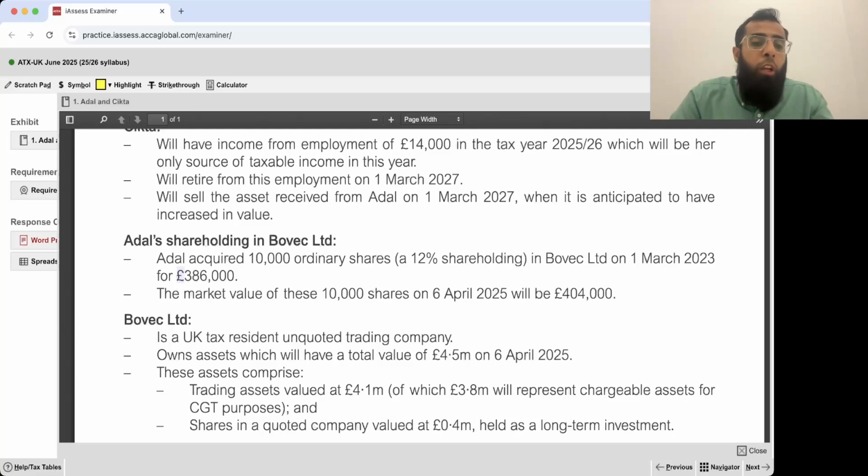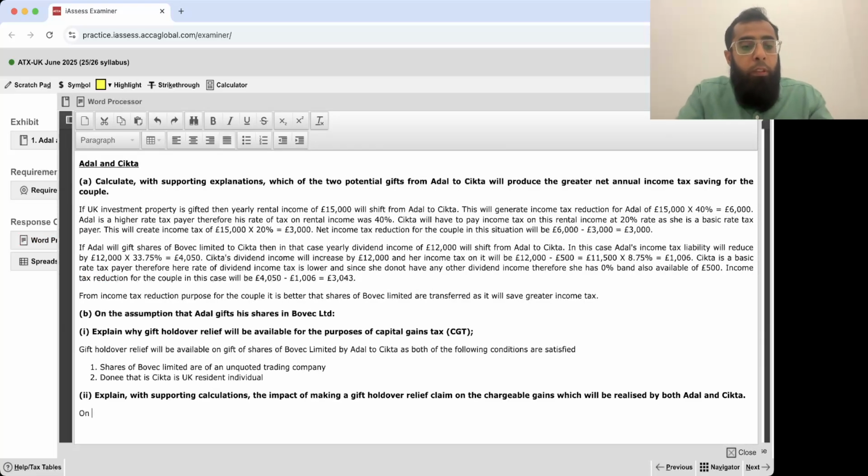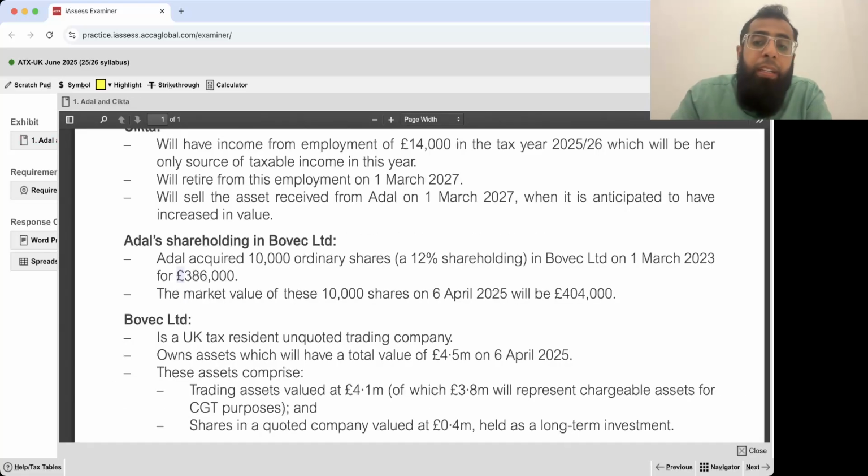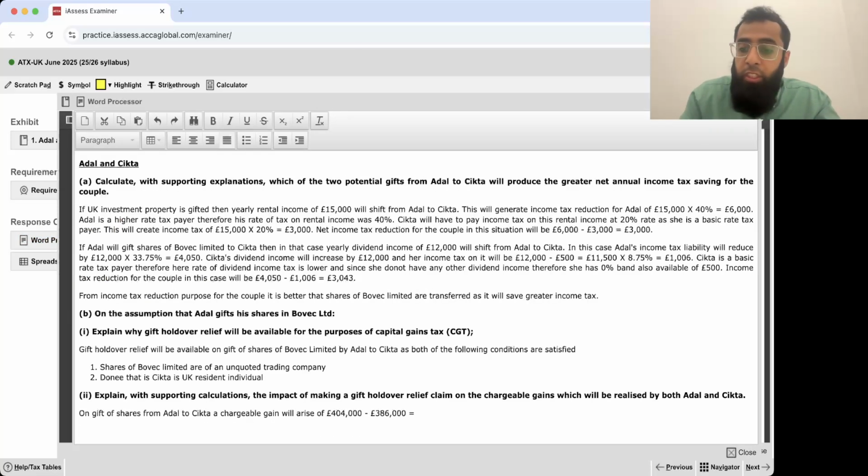Now, on gift of shares from Adil to Sitka, a chargeable gain will arise of how much? 404,000 minus 386,000. See, always remember that for CGT purposes, the assets gifted are treated as transferred at market value. So it will give rise to a chargeable gain of how much? 404 minus 386, so it will give a chargeable gain of 18,000 pounds.